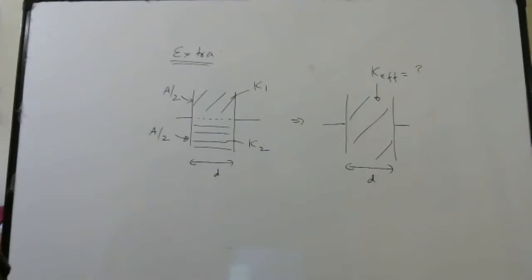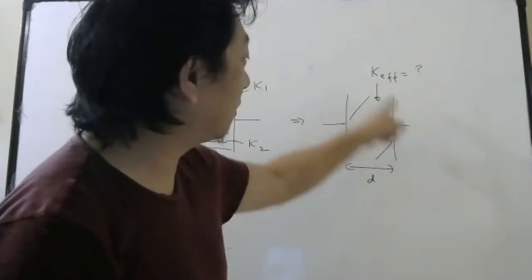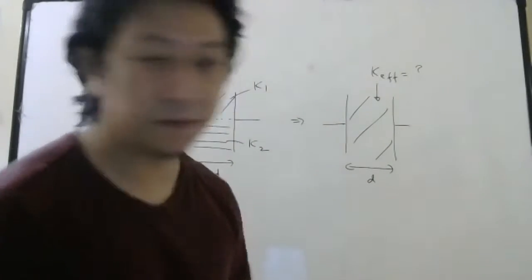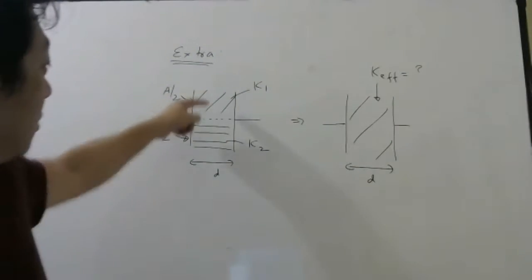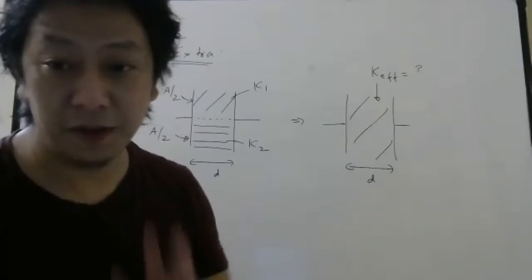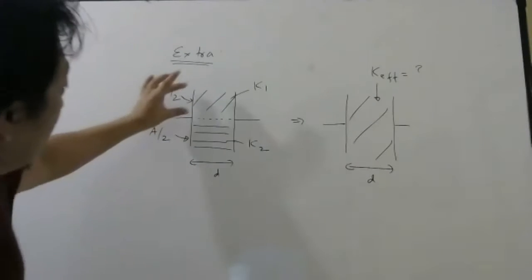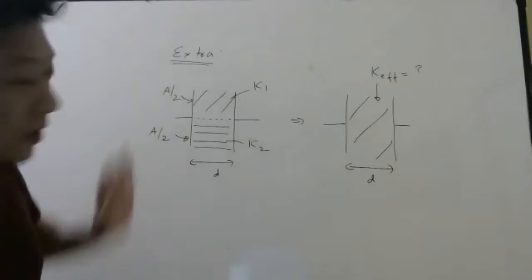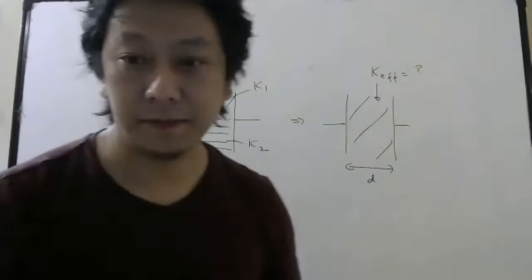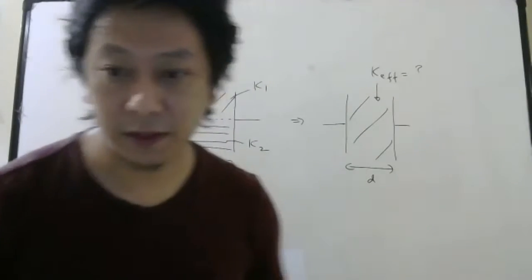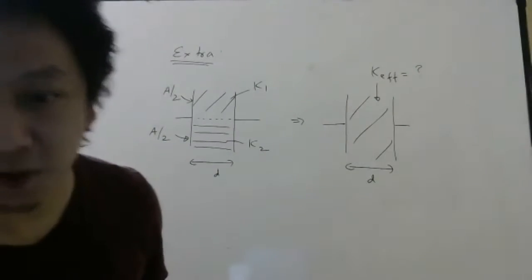So try to find what will be the effective dielectric constant of this medium, which I am replacing. So these two are replaced by 1. But be careful. Now we are dividing the area of the capacitor. K1 plus K2 divided by 2.